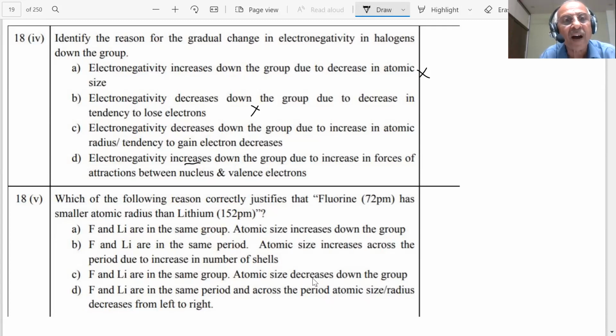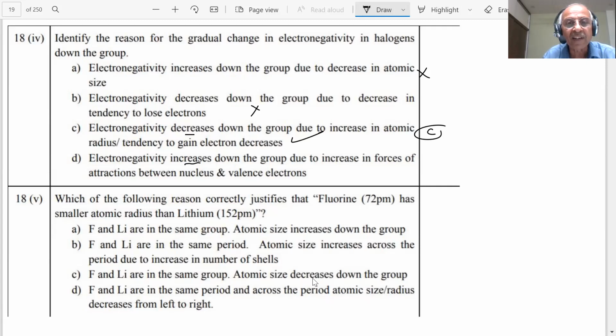So electronegativity increases. Here was electronegativity. Read it very carefully because there could be some doubt. Electronegativity decreases down the group. That is correct, due to increase in atomic radius. So tendency to gain electron decreases, student. That is correct here. So answer is C.